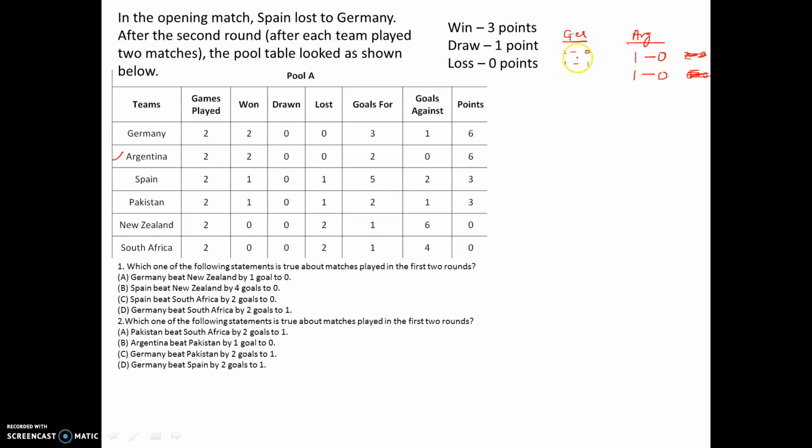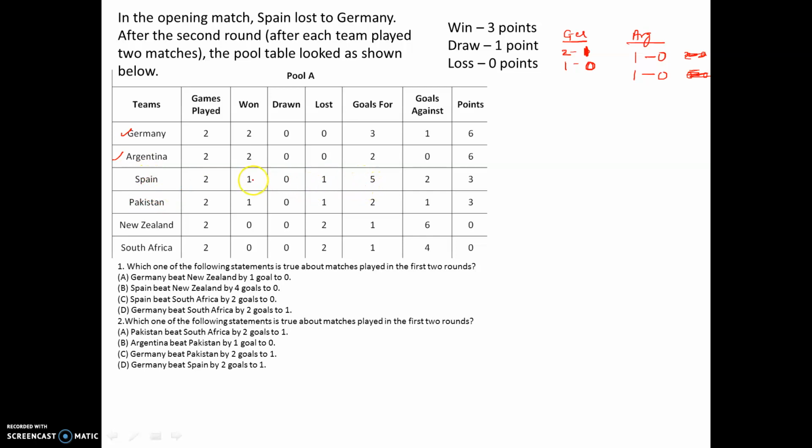So this will become a draw match, but both the matches Germany has to win. So basically it has to become 2-1 and it has to be a 1-0. That is exactly how it should look like, right? So there's a certainty in the case of Germany and Argentina. Now let's look at Spain.